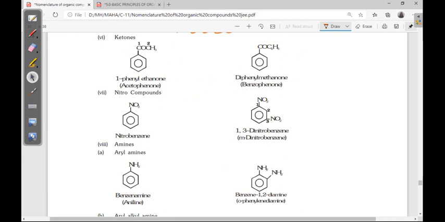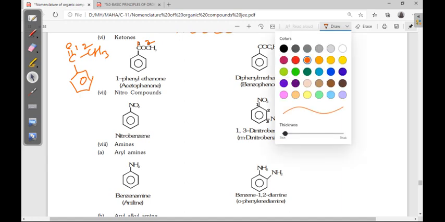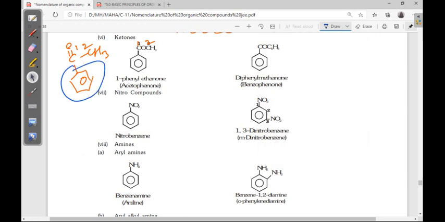See, this structure is C double bond O CH3. Here the benzene ring is there, right? This is number 1, this is number 2. Now on the first carbon one phenyl is there, so 1-phenyl is the substituent. Two carbons are there, eth, single bond is there, ane, suffix is -one. 1-phenyl ethanone. The common name is acetophenone, right?